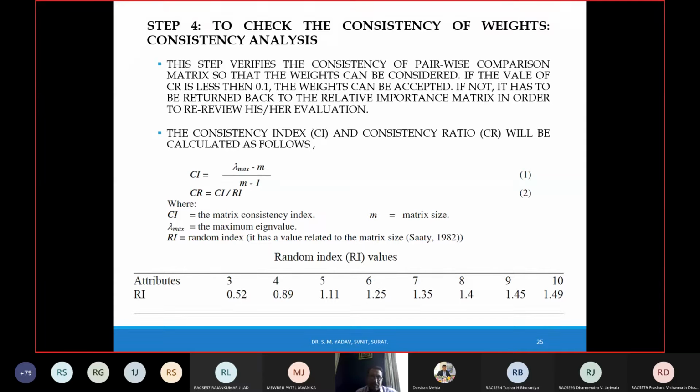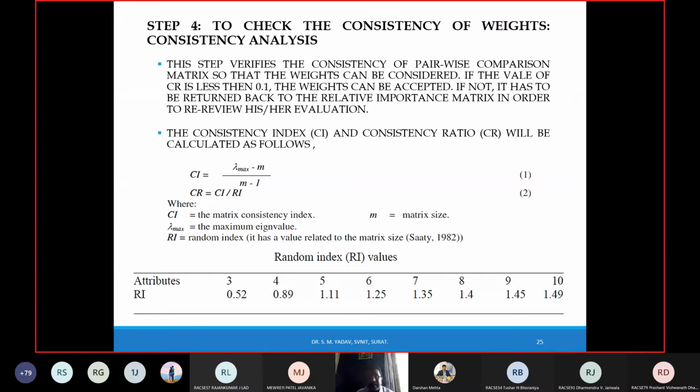After the normalization is done, you have to check the weights you have derived for consistency. So how to check the consistency? First you have to find the consistency index. The formula for that is (lambda max minus m) upon (m minus 1), where m is the matrix size and lambda max is the maximum eigenvalue. The consistency ratio is given as CI upon RI, where RI is the random index. The RI values are given for 3 by 3 matrix, and so on; for 10 attributes, the RI value you have to take is 1.49.